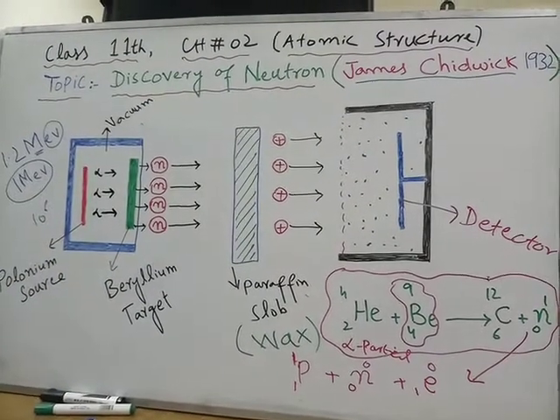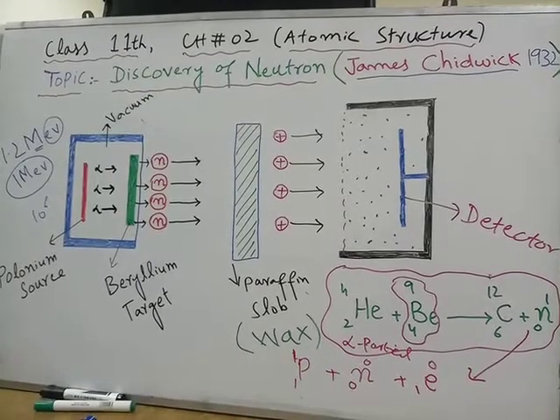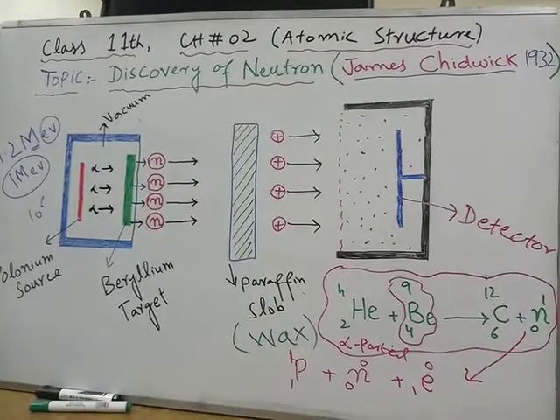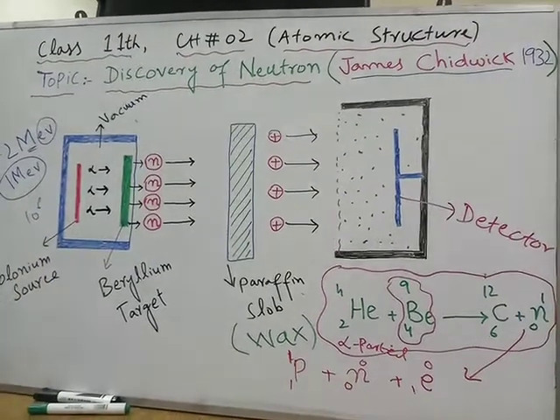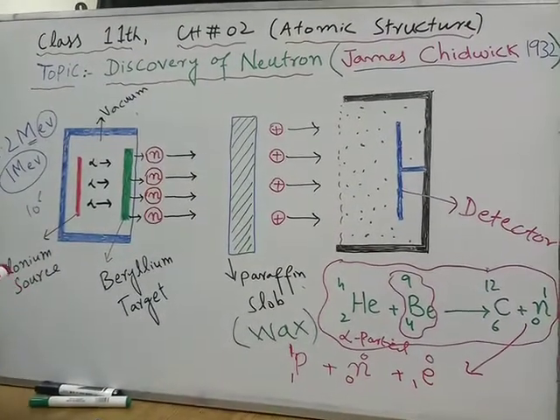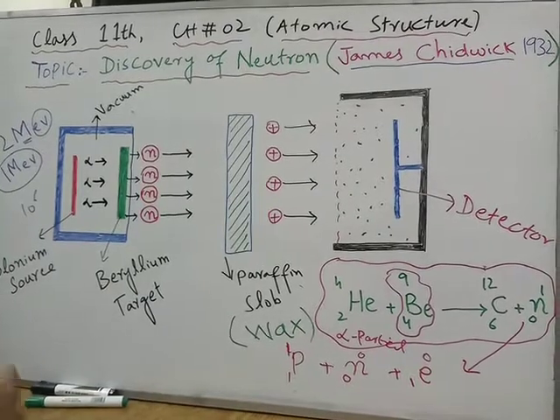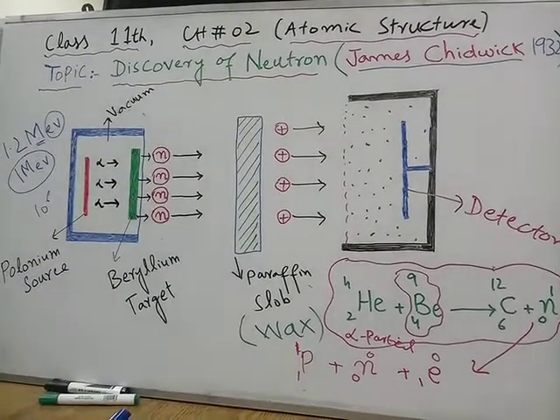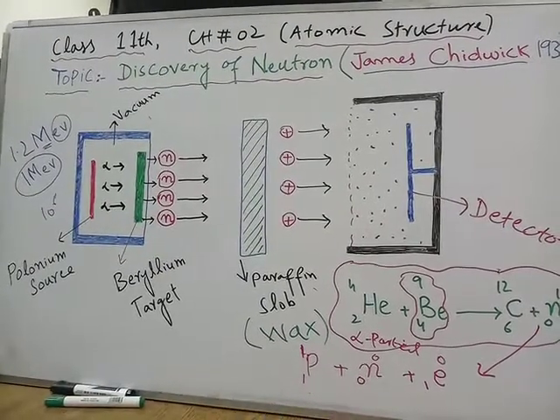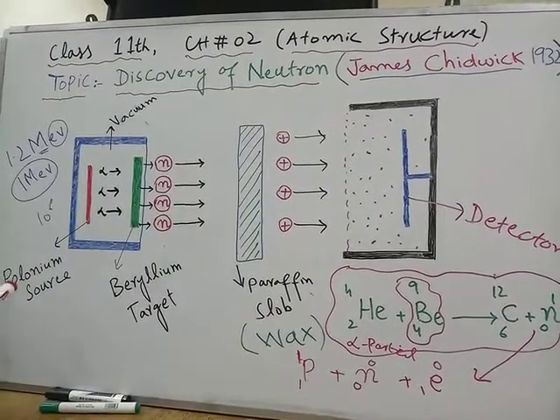If you use fast neutrons, they can scatter or deflect, which creates problems. So slow neutrons are preferred for fission purposes. It must be clear, because your paper may have a question: what are slow neutrons? What are fast neutrons?